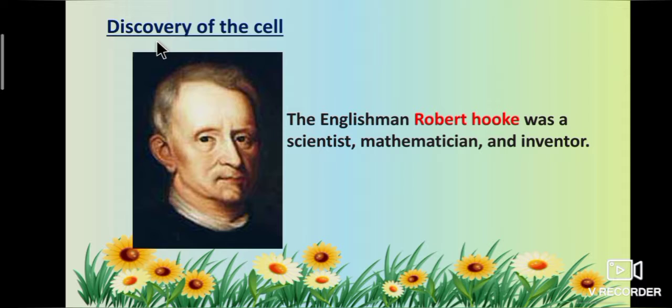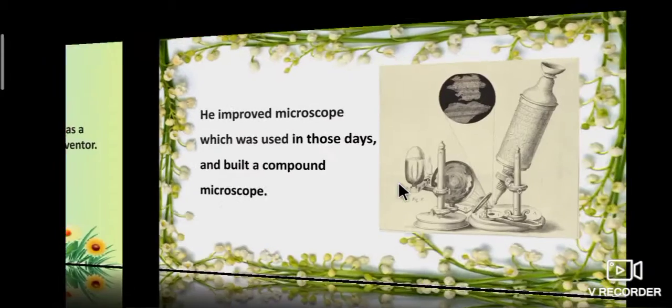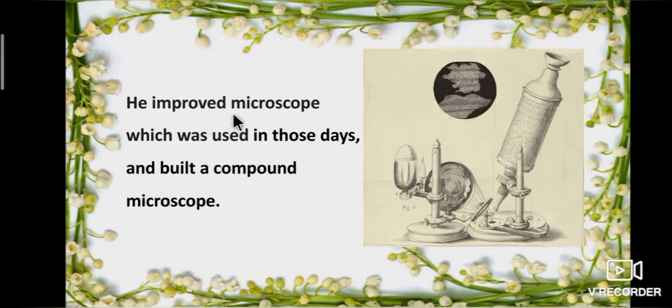Now, we are going to study about the discovery of the cell. The Englishman Robert Hooke was a scientist, mathematician and inventor. He discovered the cell. He improved the microscope which was used in those days and built a compound microscope.